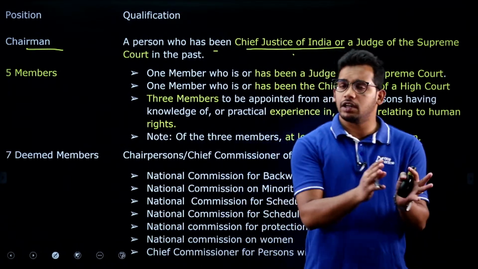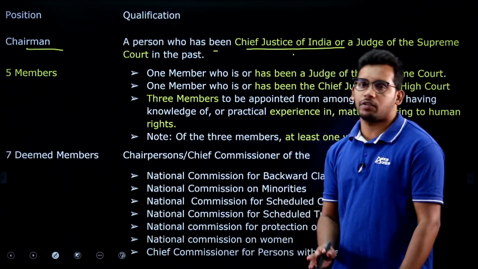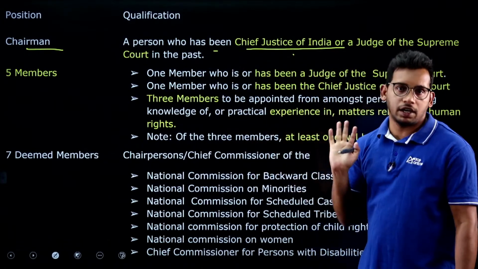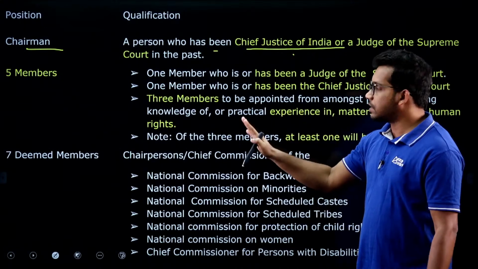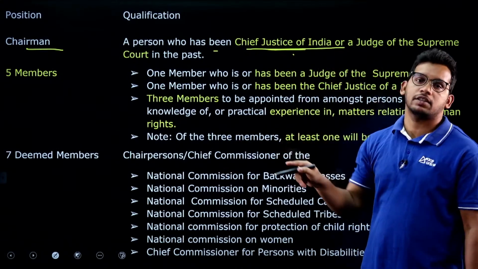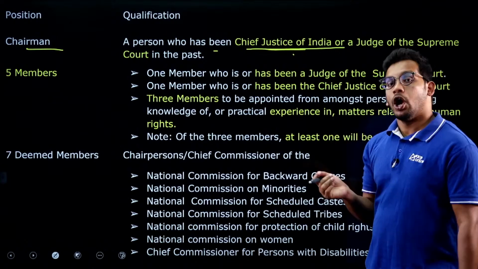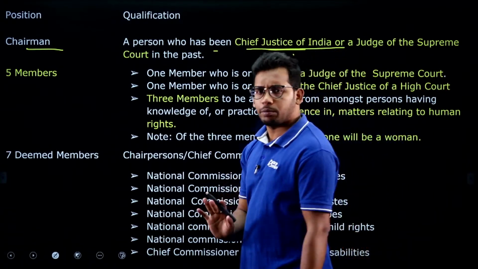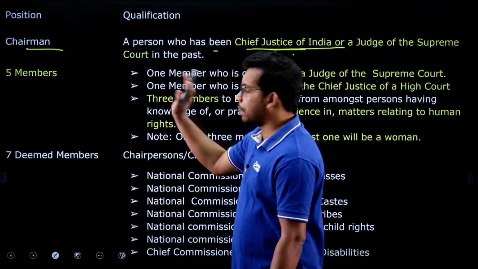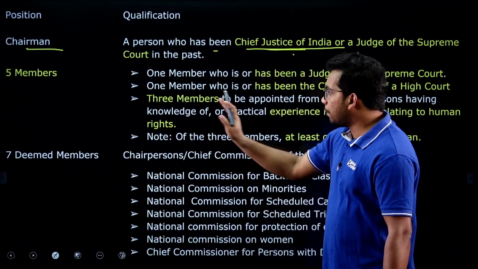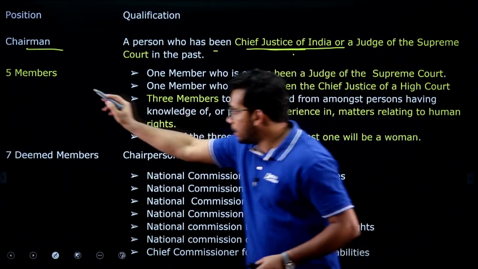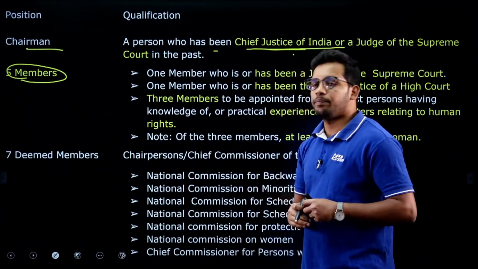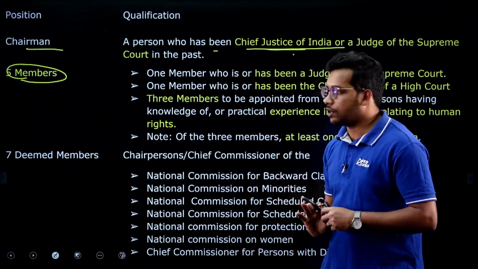Courts have separate independent powers. That is why the chairman has a lot of neutrality: not the present Chief Justice, but someone who has already served as Chief Justice of India or maybe as a Supreme Court judge. Not only the Chief Justice, even a judge of the Supreme Court can be the chairman. And for the members, there are a total of 5 members, which is also important to remember, excluding the chairman.